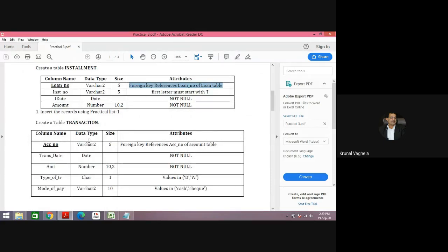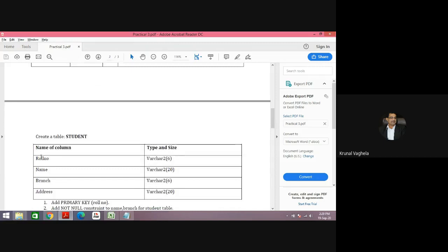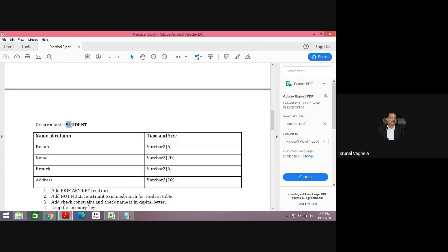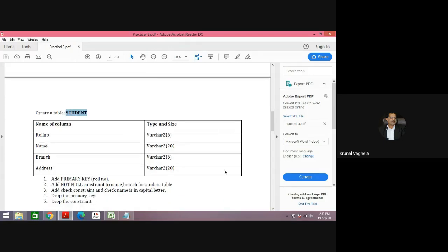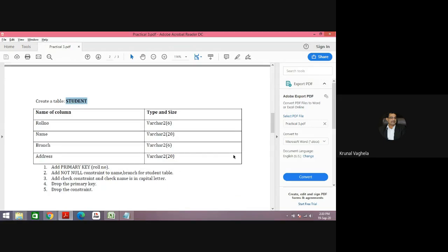Apart from this, for example, you have made the table without constraint. What if later on you want to add any constraint after making the table? Is it possible? Yes, it is possible. So for that, in the next lab, first we will create a table called student without any constraint. See, no constraint. Then we will add the constraint.